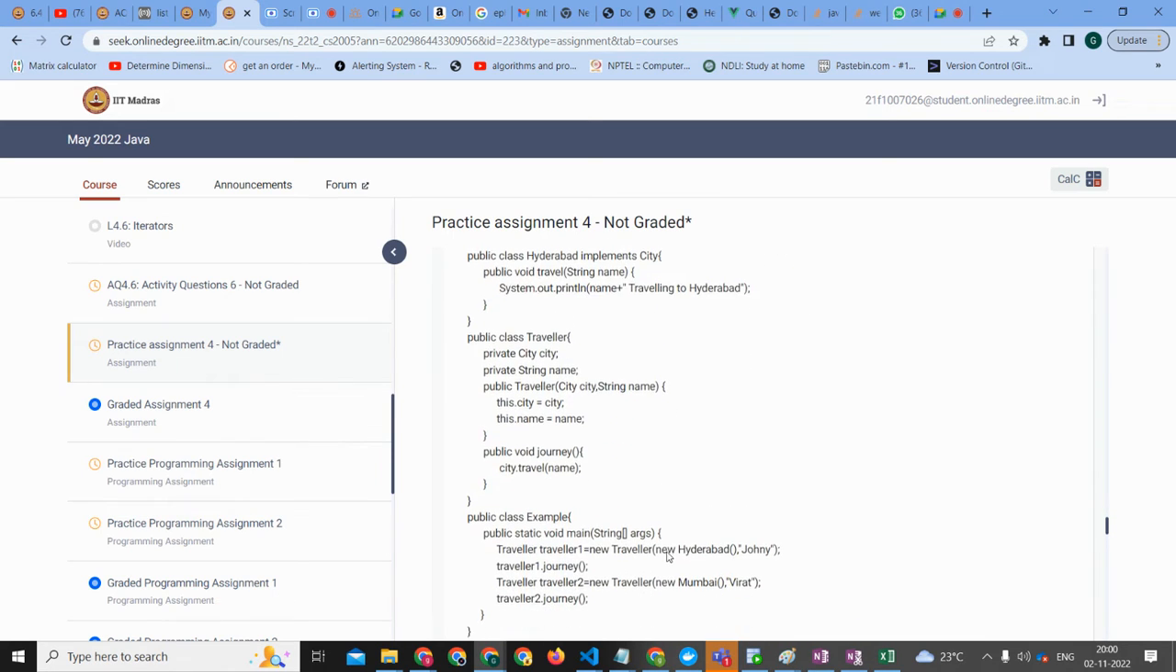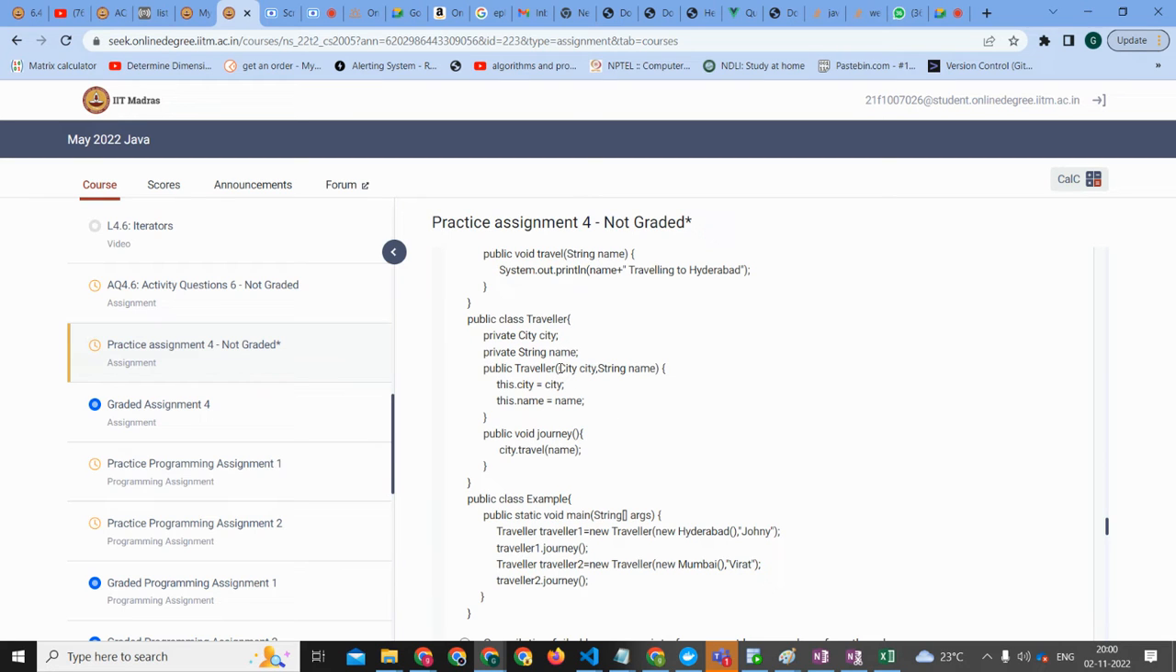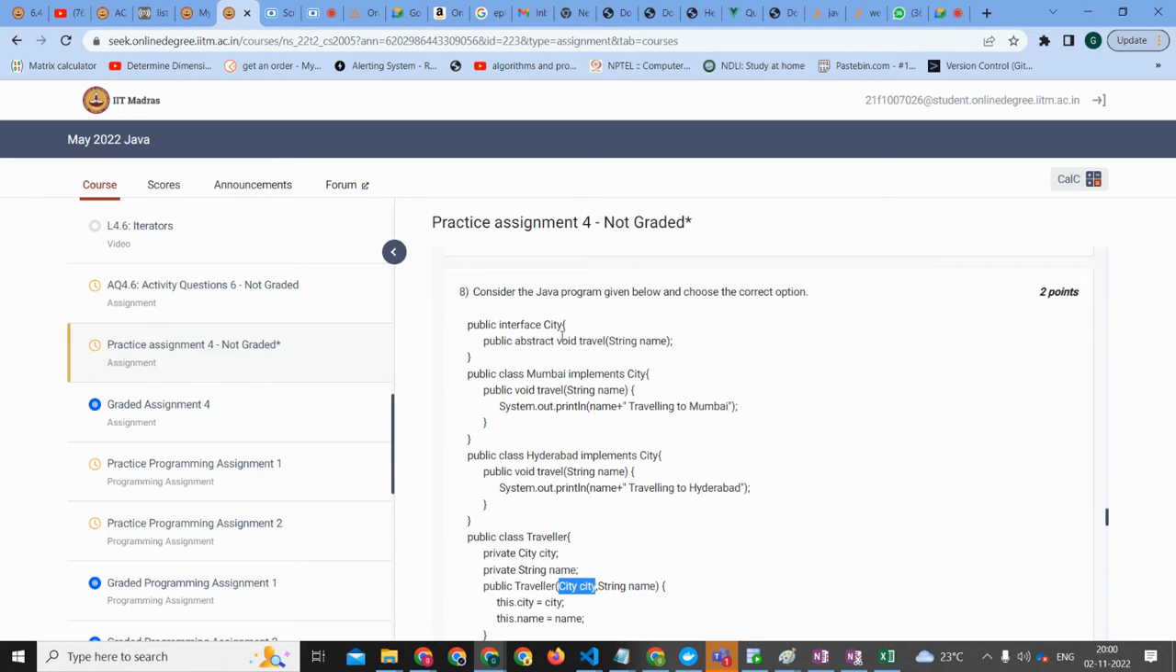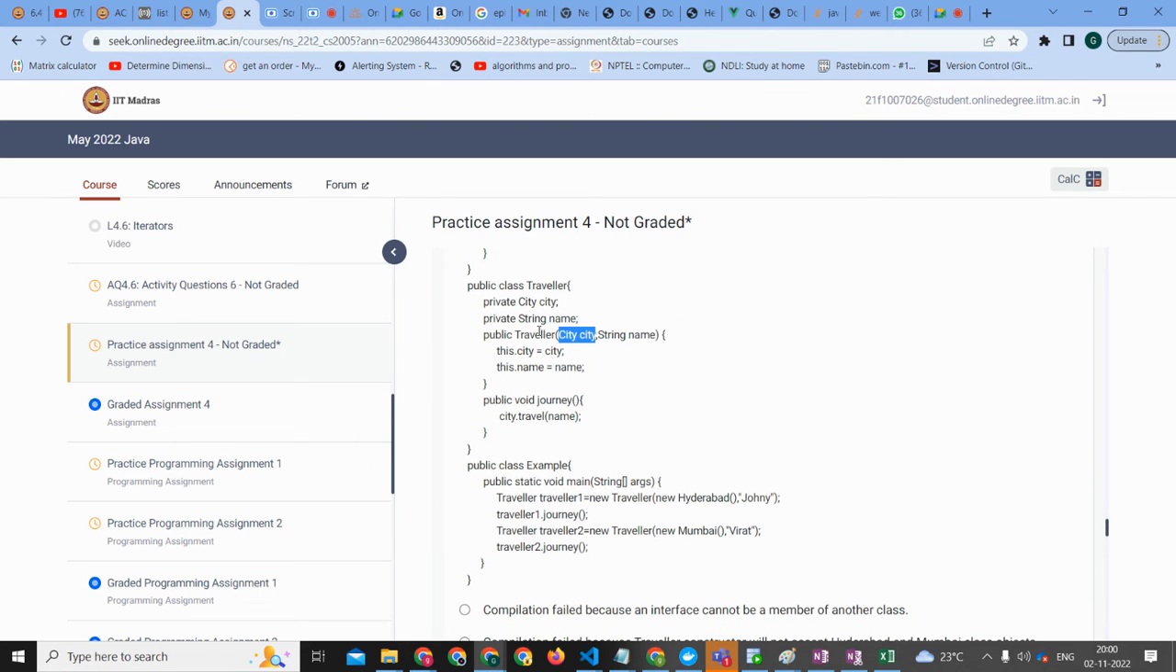So here itself, city is an interface, public interface City. So traveler city, and here you are passing a new Hyderabad object, right? That new Hyderabad object is implicitly converted to City type. So we can convert it into an interface. Interface is same like a class, I mean, parent class and child class we have, right? Same to same.